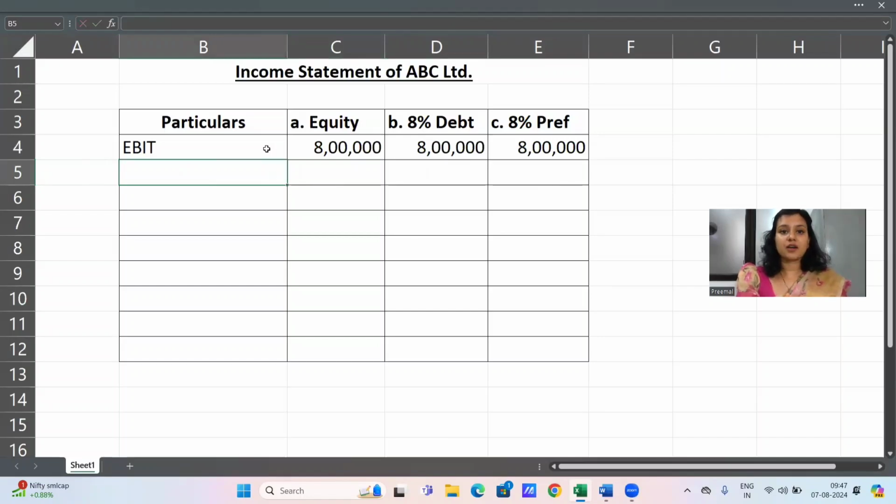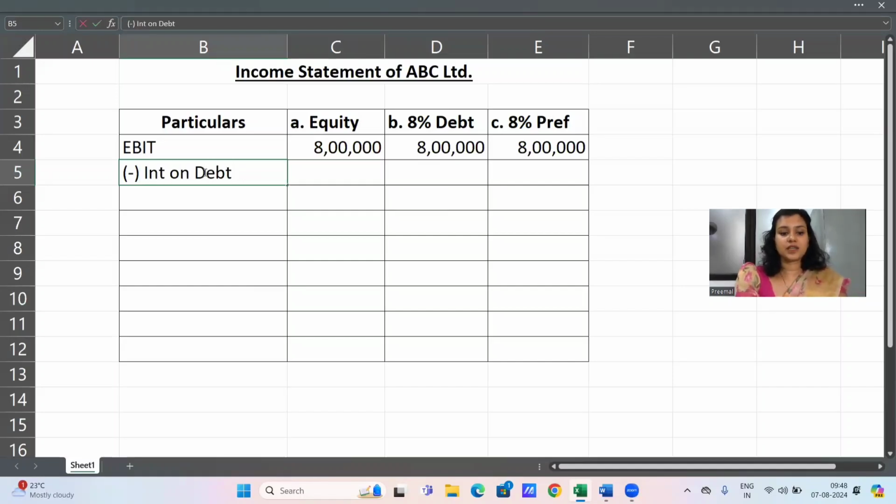Now we will be finding out how each alternative is going to have an impact on this EBIT and then show us what is the calculation of EPS, or how much EPS we get in each of these alternatives. So the first thing we deduct once we arrive at our earnings before interest and tax is the interest on debt.